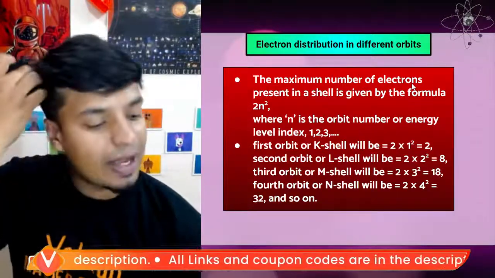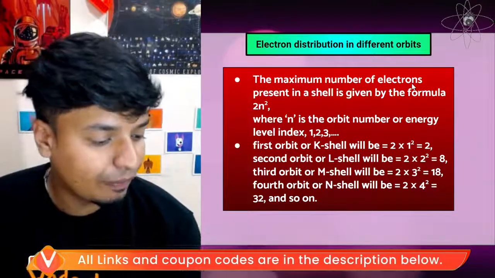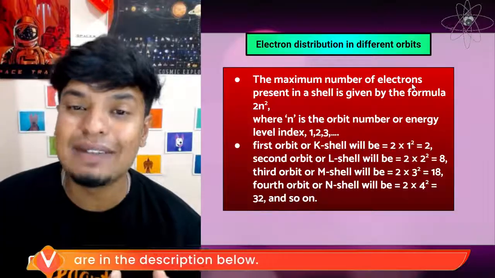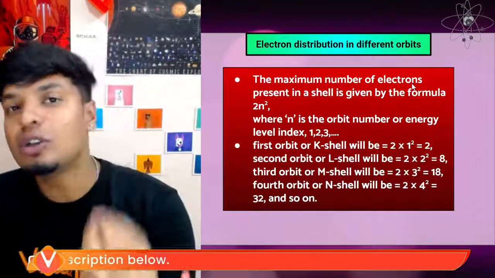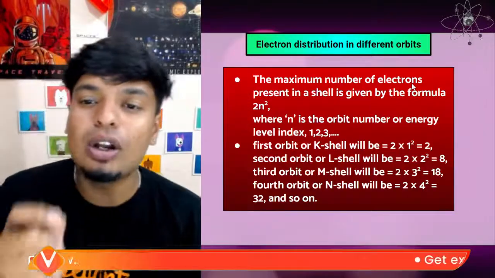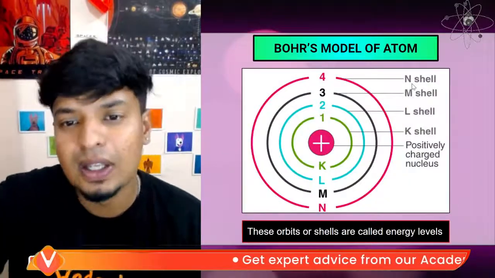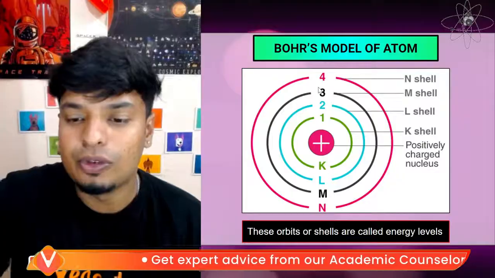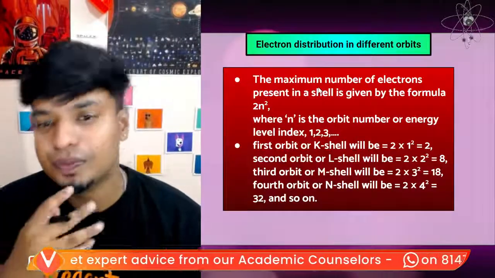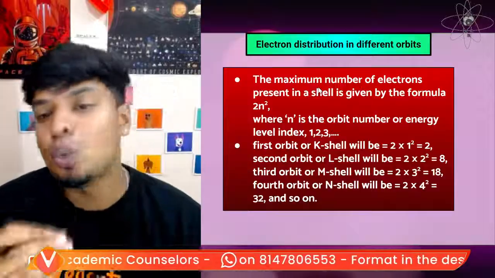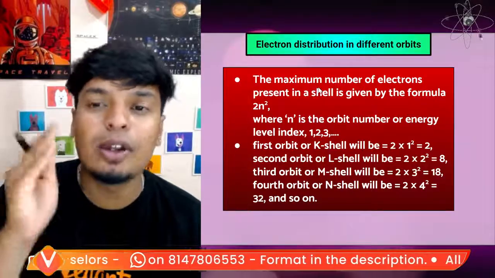This is very important, where most of you get confused. So the maximum number of electrons present in a shell is given by the formula 2n squared. N is your orbit number or energy level, which is 1, 2, 3, 4. So 2n squared. The first orbit is your K shell, which is 1, so 2 into 1 squared, which is equal to 2.